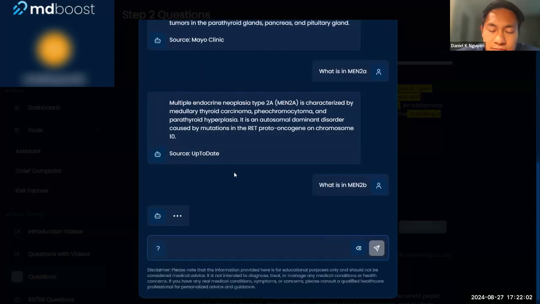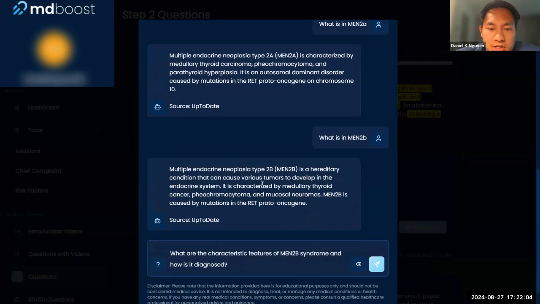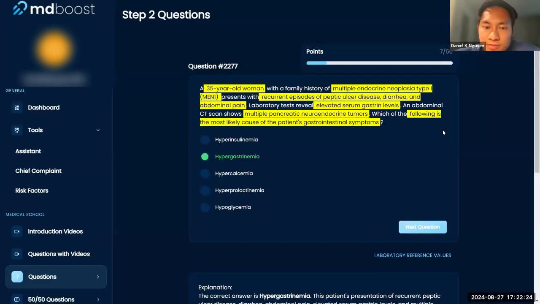2B, so a bunch of M's. One P is usually what I say, but medullary, pheo, mucosal neuromas, and also marfanoid-like stature. So very long, skinny, tall people. So just things to remember. Okay, questions about that? No, sir.